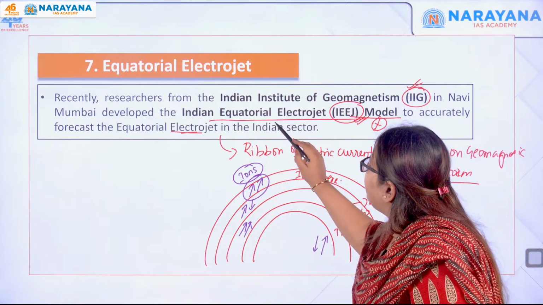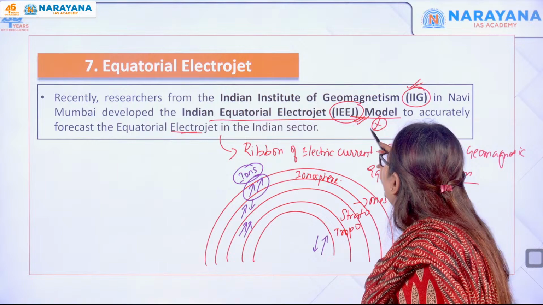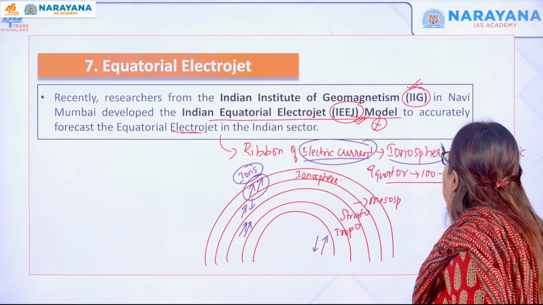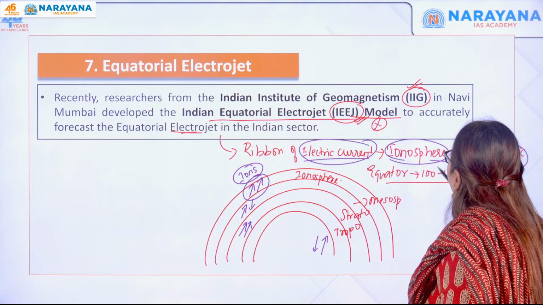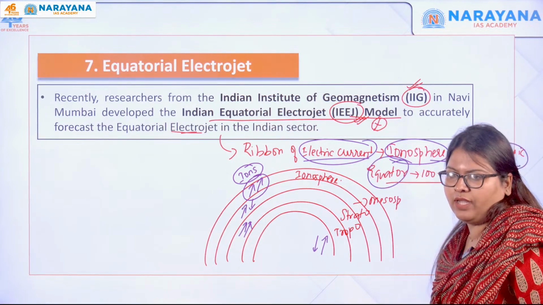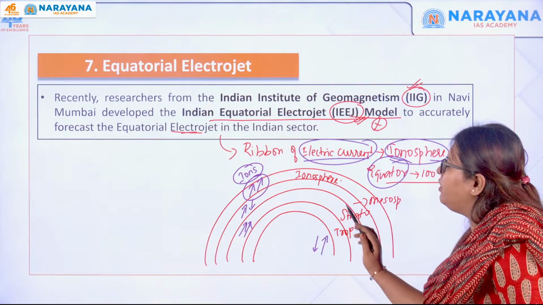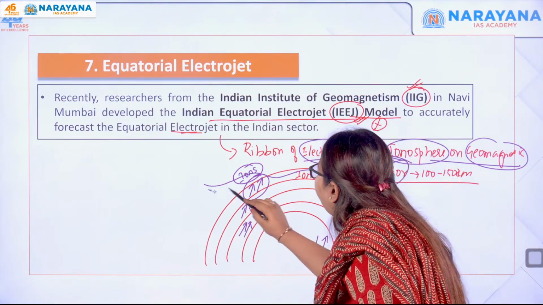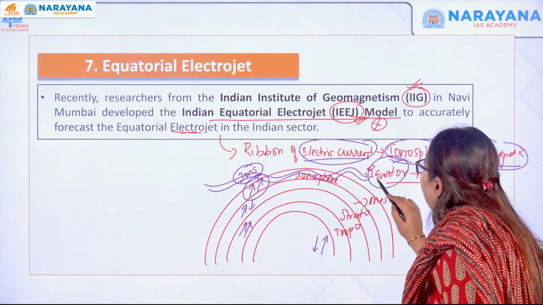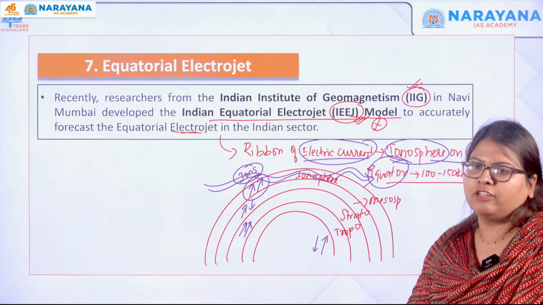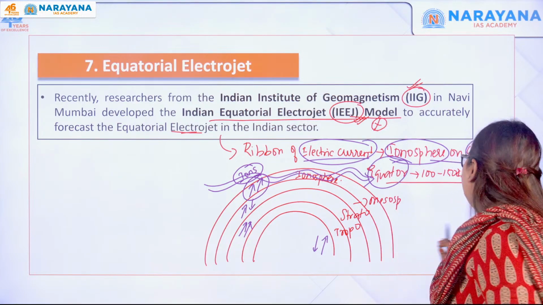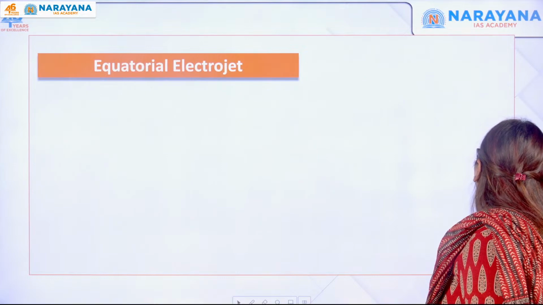Here, what is it saying? The Indian equatorial electrojet, I told you, is the electric current which passes through this ionosphere on the geomagnetic equator. So till this point you understood. In this ionosphere you have a ribbon of equatorial electrojet passing. Parallelly, let us understand the concept of the geomagnetic equator.